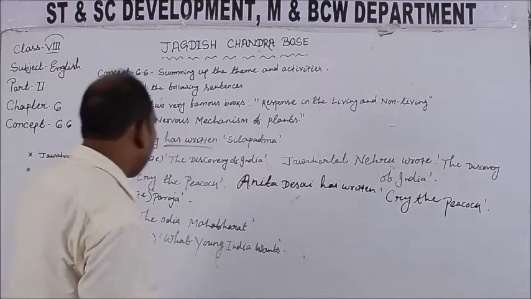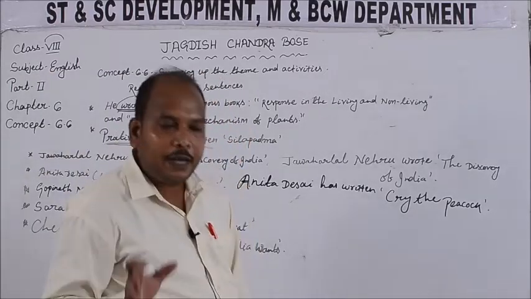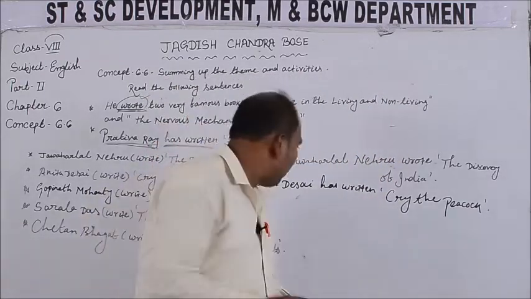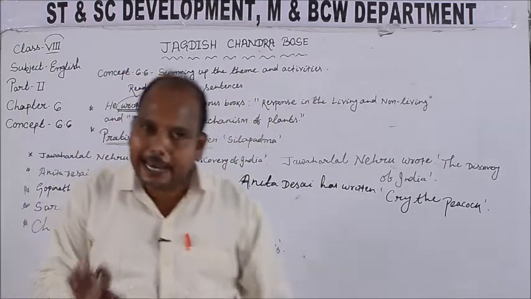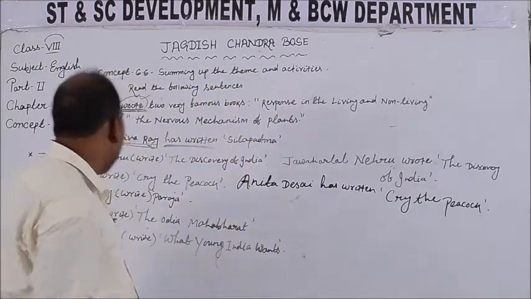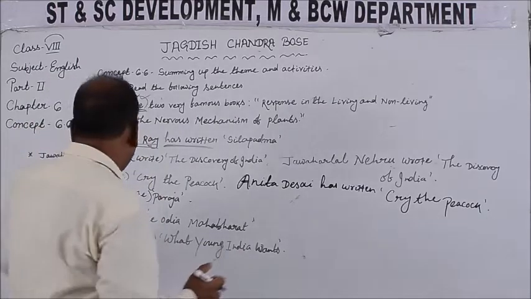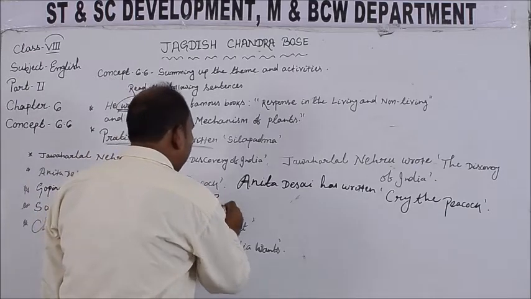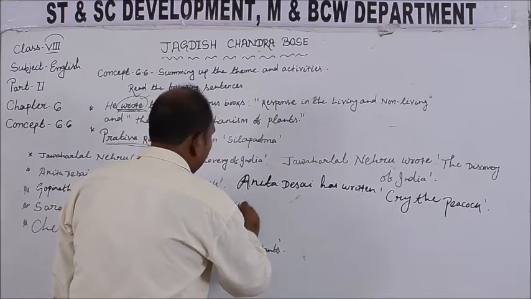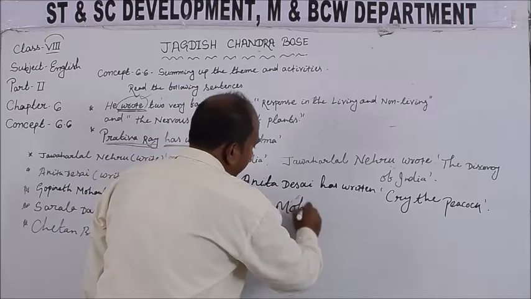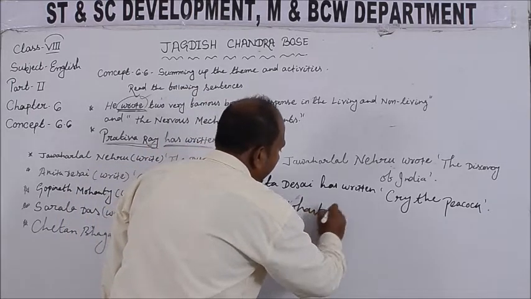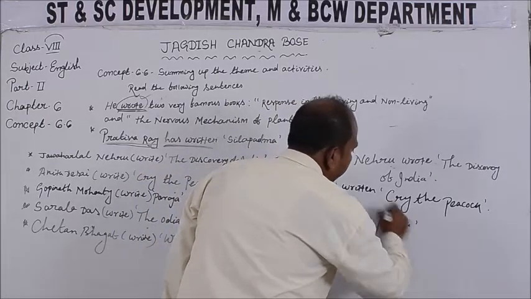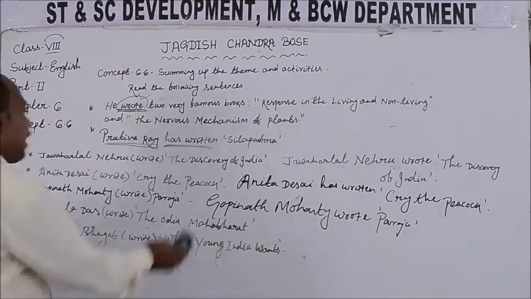Then Gopinath Mahanti write Paraja. Students, Gopinath Mahanti is an eminent writer in Odia literature, and he has written the famous book called Paraja, but he is not alive. So as Gopinath Mahanti is not alive, we will write in the correct tense, it will be the second form of the verb, right. Gopinath Mahanti wrote Paraja.